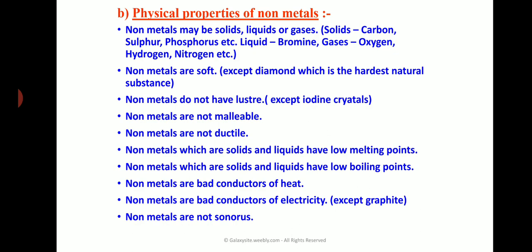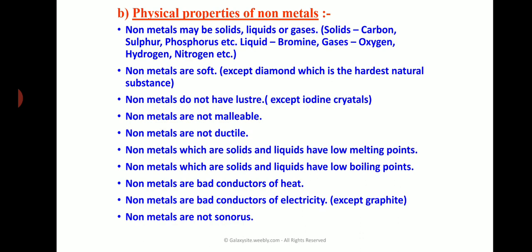Examples for solid state: carbon, sulfur, phosphorus; liquid state: bromine; gaseous state: oxygen, hydrogen, nitrogen. Most of the non-metals are in a gaseous form. Remember which non-metal is in a liquid form? It is bromine.